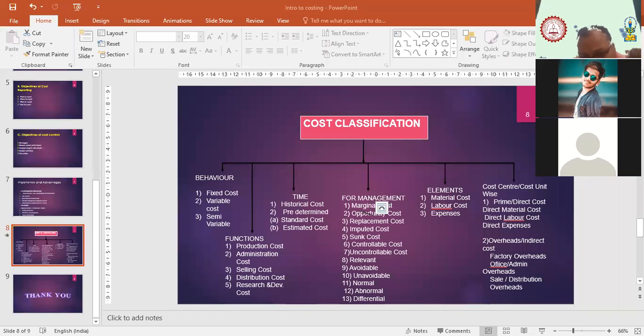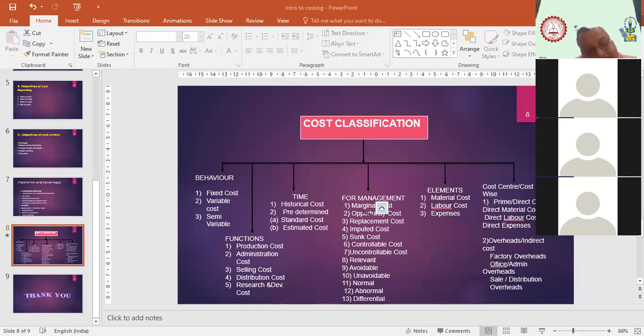Now tell me which one is more accurate, standard cost or estimated cost? Standard cost. Yes. The reason is that it is calculated on the basis of certain standards, or some scientific formulas also we can say.